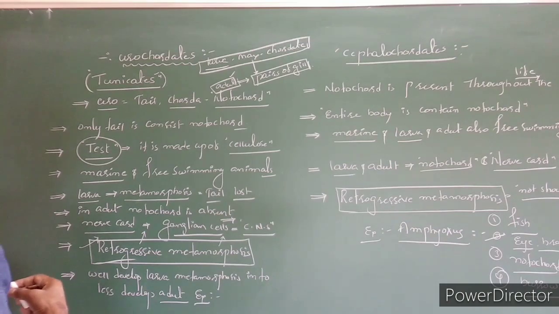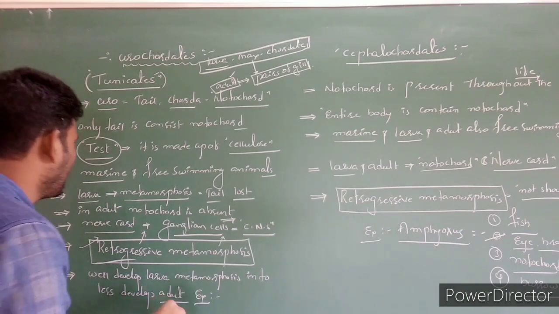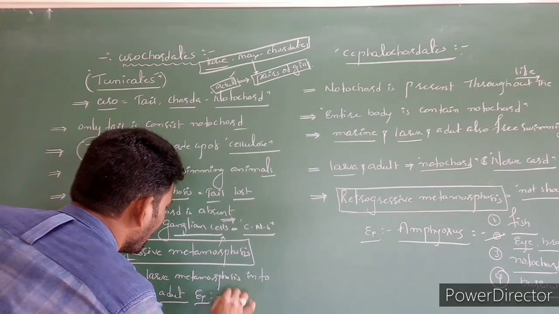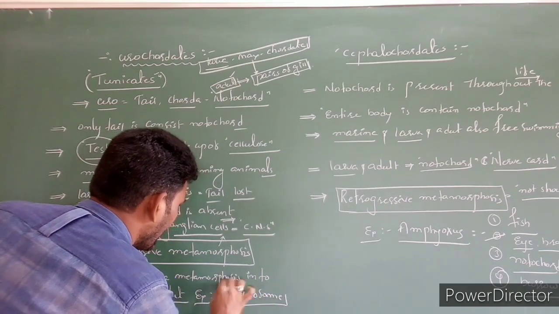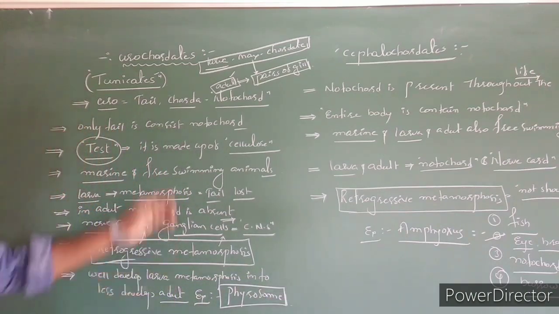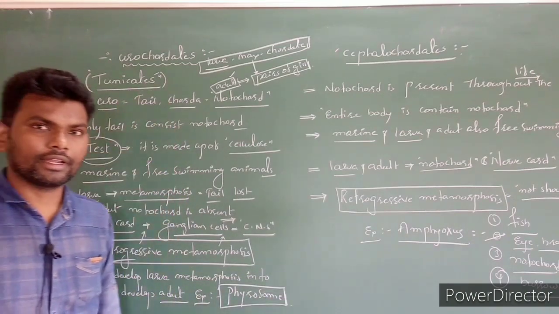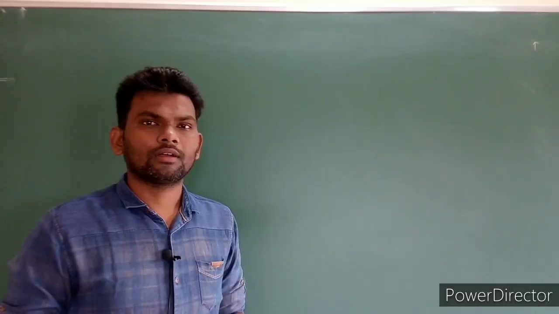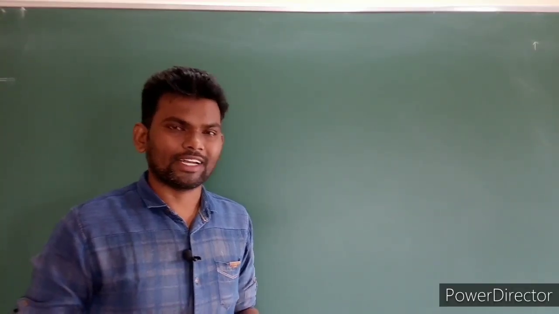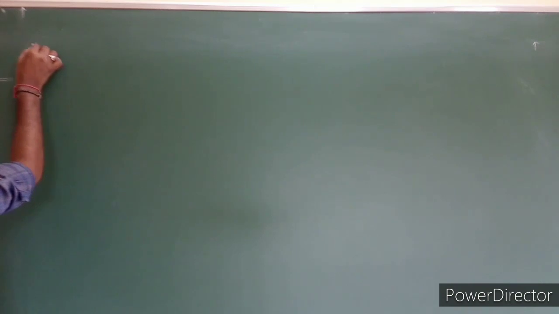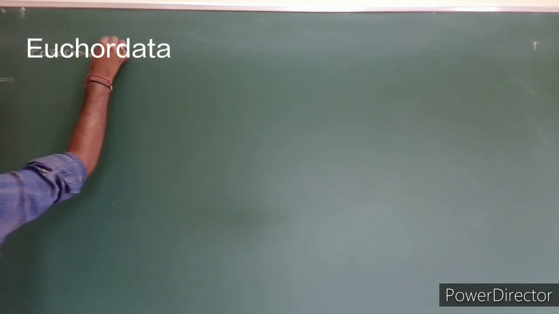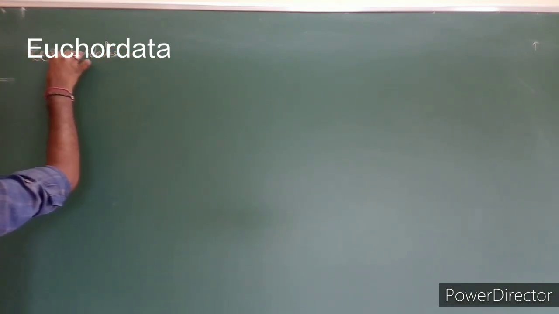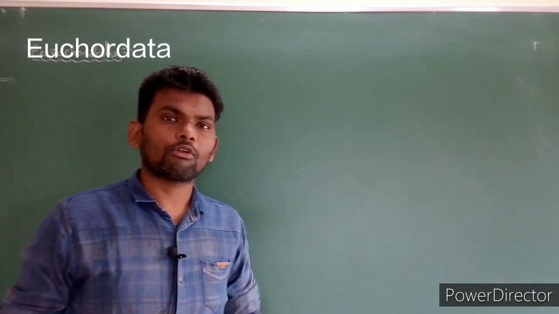Next, the example of Urochordata is Pyrosome. Pyrosome is the best example of urochordates. Clear? Next, Urochordata or urochordates. What is meant by urochordates?